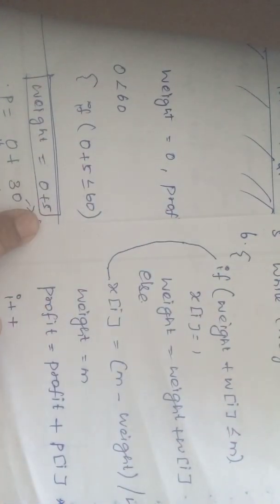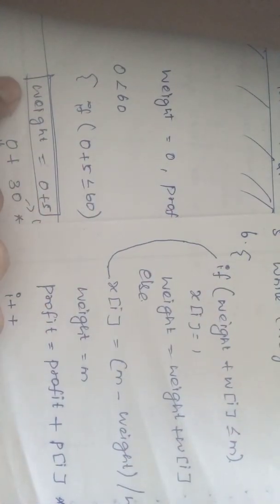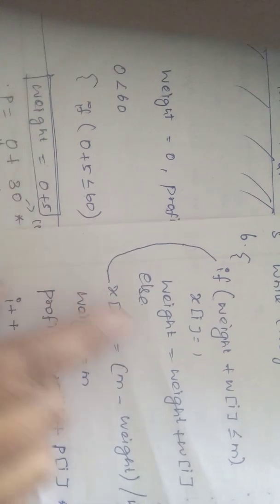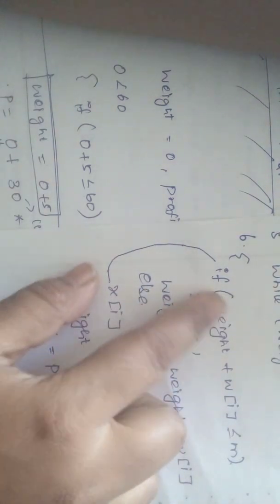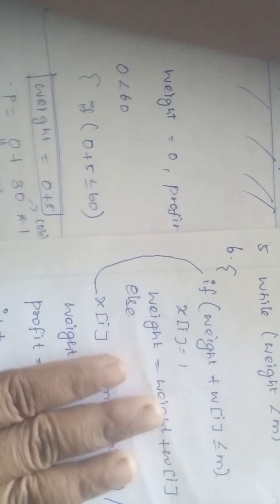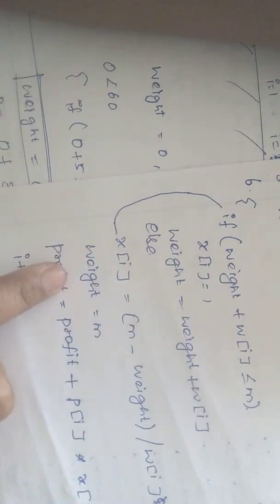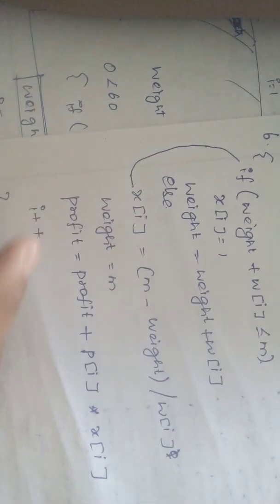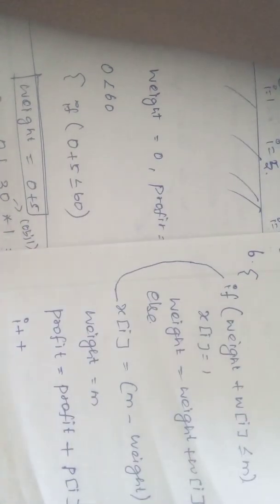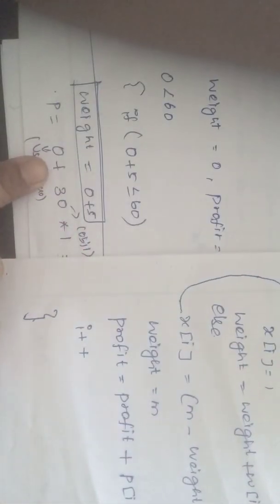So 0 plus 5, okay, now the weight becomes 5. Now again I am doing the comparisons, and again it goes to the loop. The if condition is checked, after that it goes to profit equal to profit plus p of i star x of i. Initially the profit is 0 plus p of i.